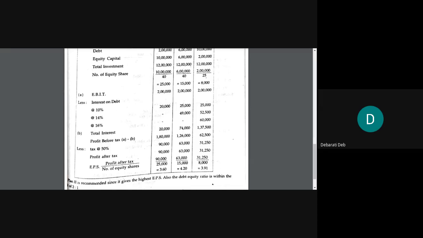Suppose, for example, you want to take a loan. Your loan requirement is 6 lakh. One bank is offering you 2,50,000 at 10%, and another bank is telling that I can give you 6 lakh, but your rate of interest will be 14%. Two banks are there, two options are there. Listen to me very carefully. One bank is telling we will be able to give you 2,50,000 only, but at the rate of interest of 10%.